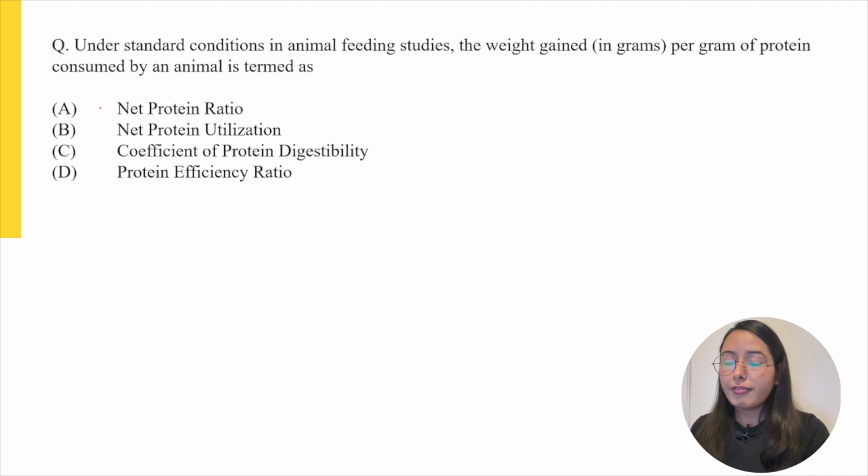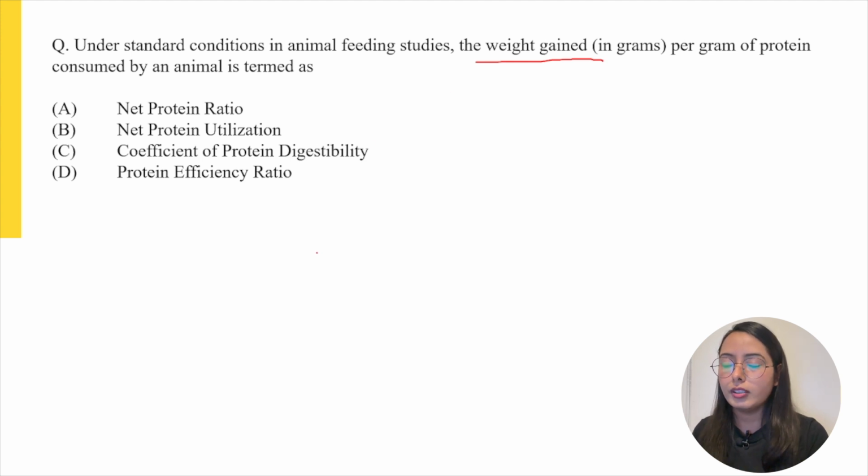Looking at this question and the options provided, this question is from the topic of nutrition in the food chemistry section, and it is asking about the method of protein quality evaluation, that is, the weight gain per gram of protein consumed by an animal is judged by which of the given protein quality determination techniques.